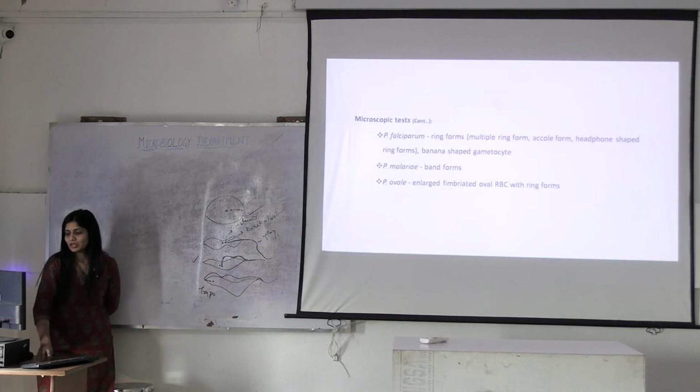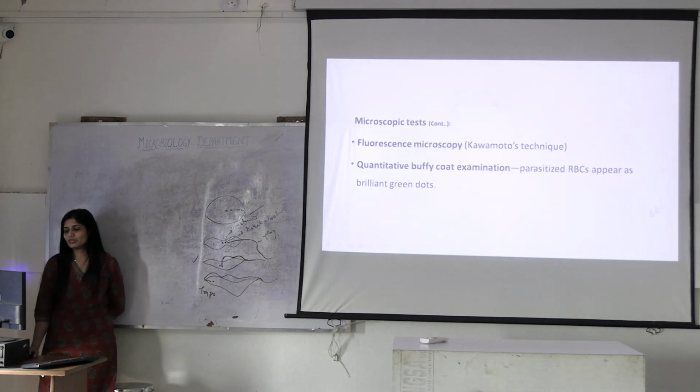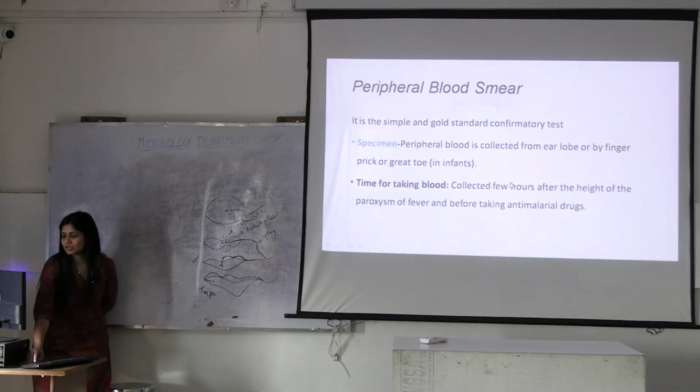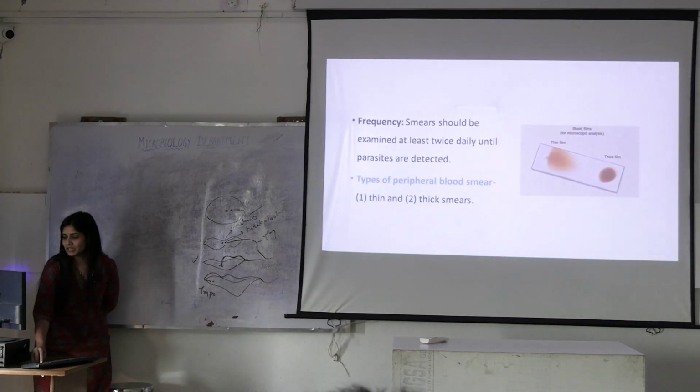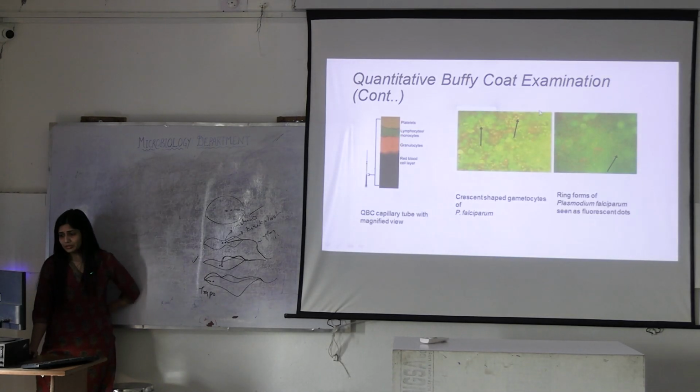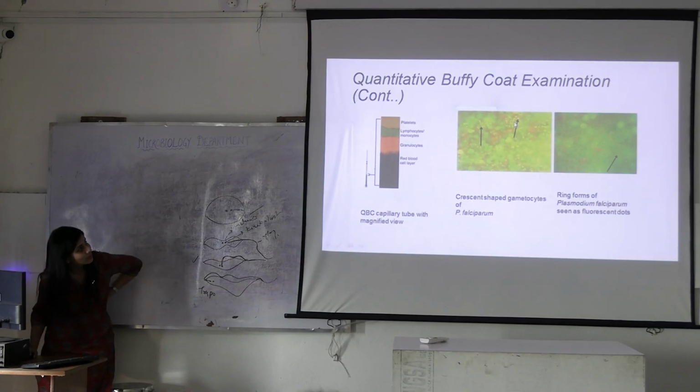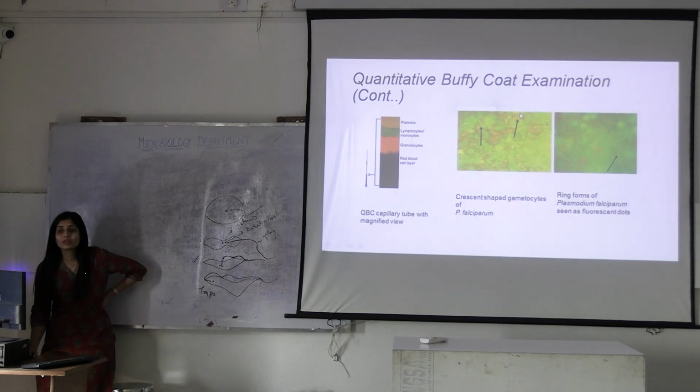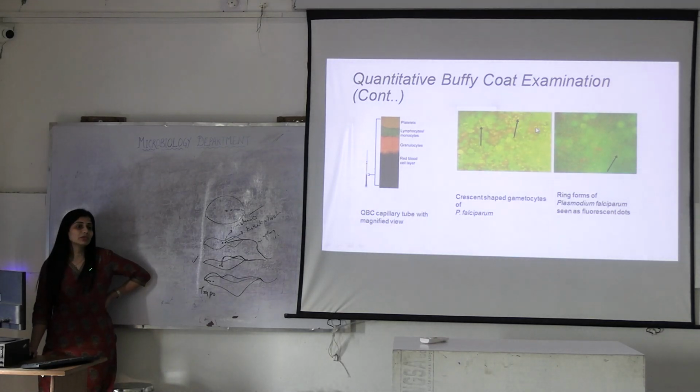Then what will you do? You can go for quantitative buffy coat examination. Here you can see that parasitized RBCs appear as brilliant green dots. What are you coating them with? With acridine orange. Can you see here this crescent shaped gametocyte of P. falciparum? Is it visible? Banana shaped? A little hard to distinguish, but this one is easier than this one. Right? Can you see this?